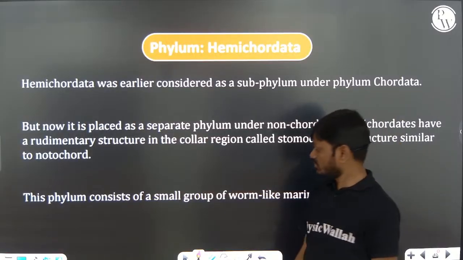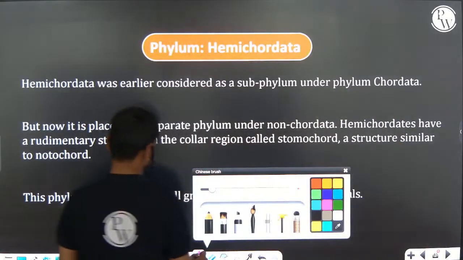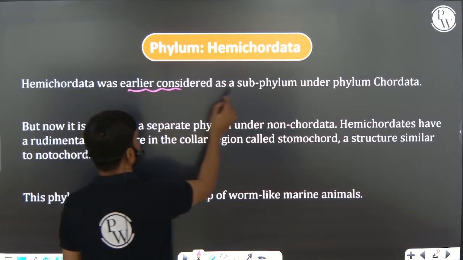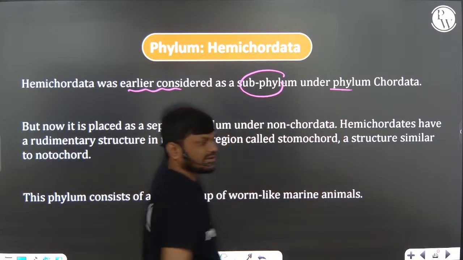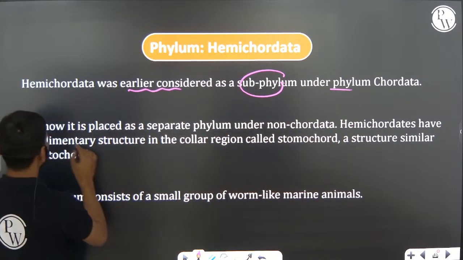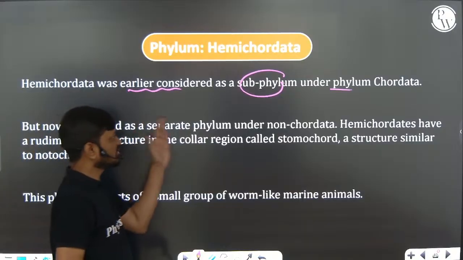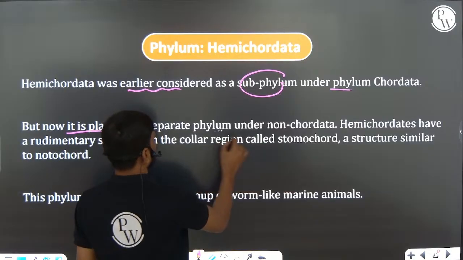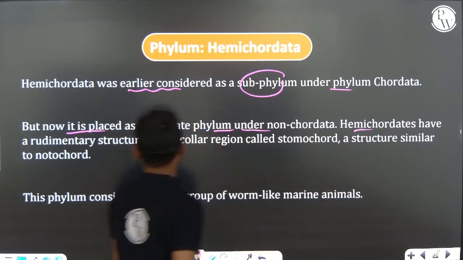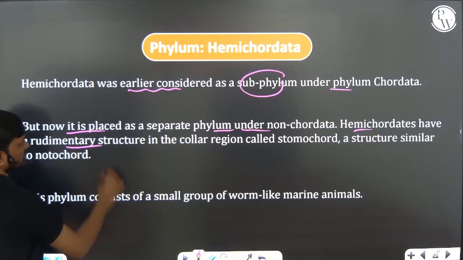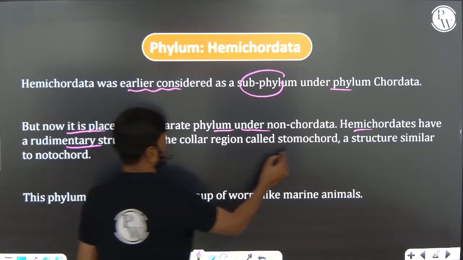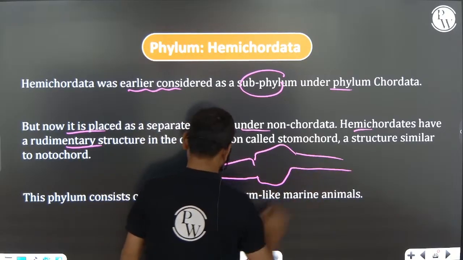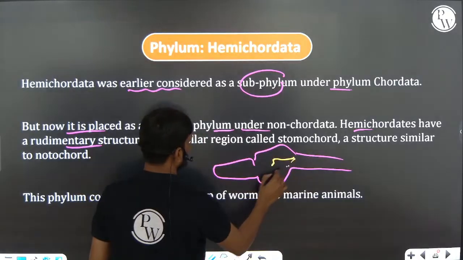So this is the last phylum in invertebrata, Hemichordata. Hemichordata was earlier considered a subphylum under Chordata, but because of some other reasons it is now separated as a phylum under non-chordata. In Hemichordata, there is a rudimentary structure present in the collar region called stomochord. You can see there is a structure.